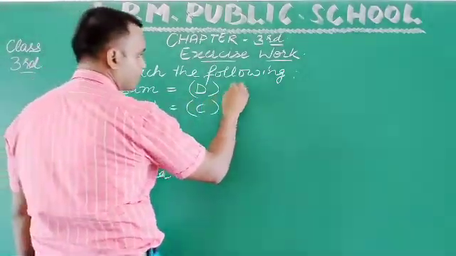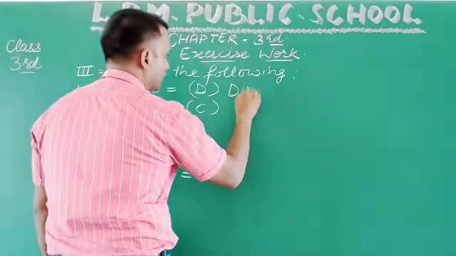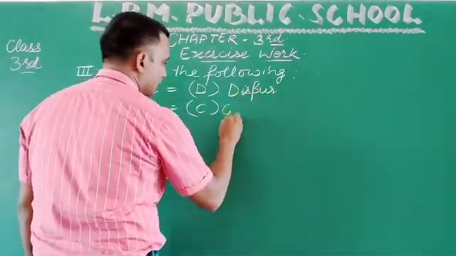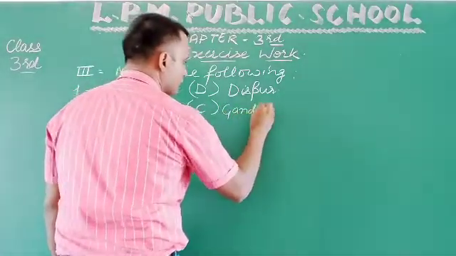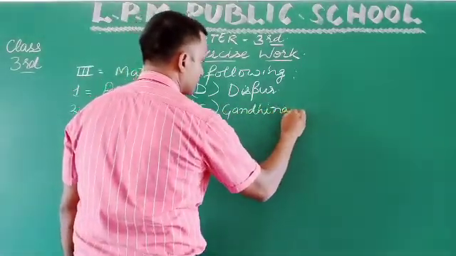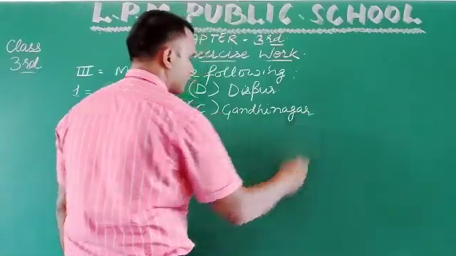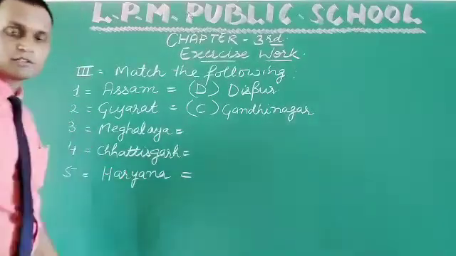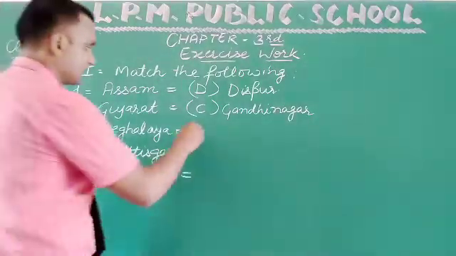Assam, Dispur, and Gandhinagar. Third one is Meghalaya, and the right answer is Shillong, which is on the E.